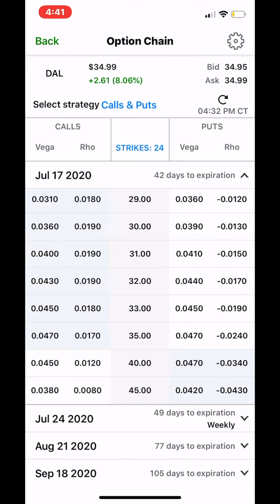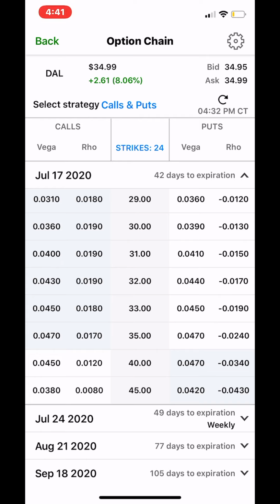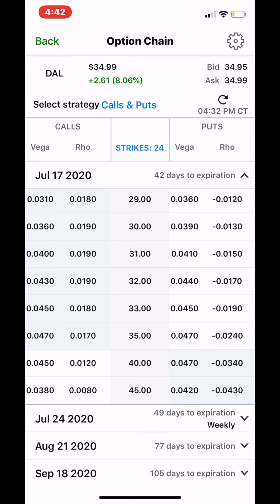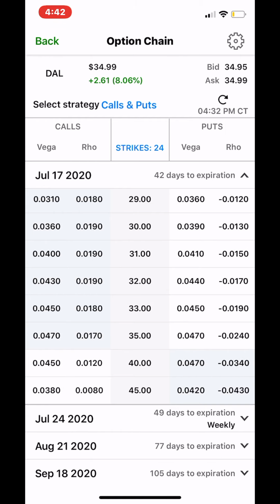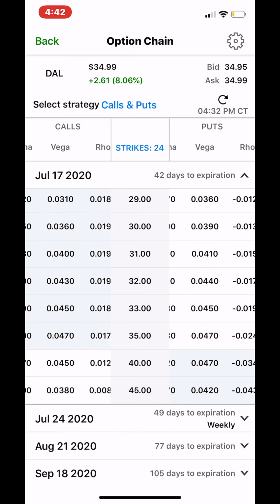And Rho also. Rho represents the rate of change between an option value and a 1% change in the interest rate. So very seldom does the interest rate change, but when it does, that's when Rho will kick in. And the interest rate has been changing during this COVID-19, so it will be a good thing to pay attention to Rho. All right, so basically that's the Greeks.